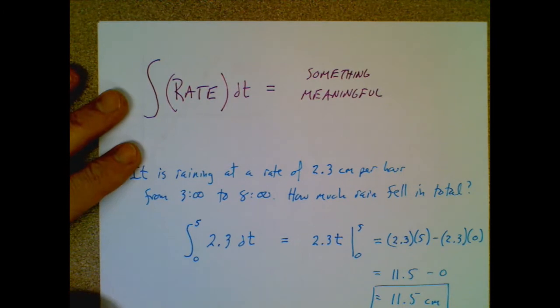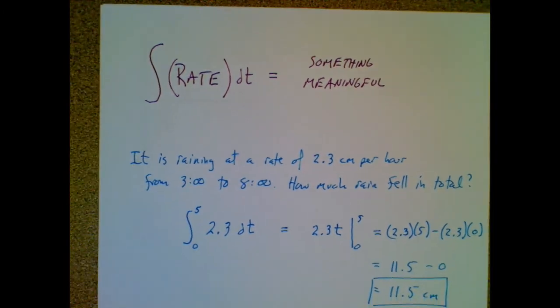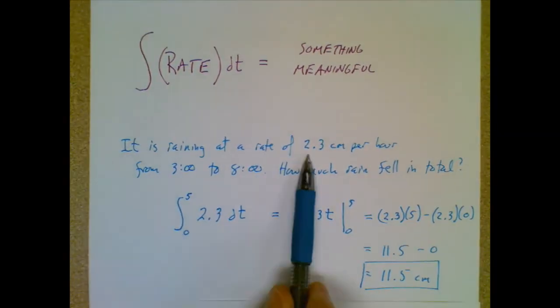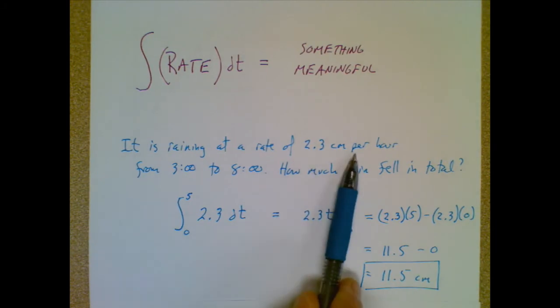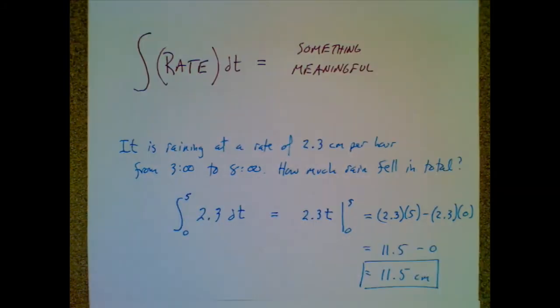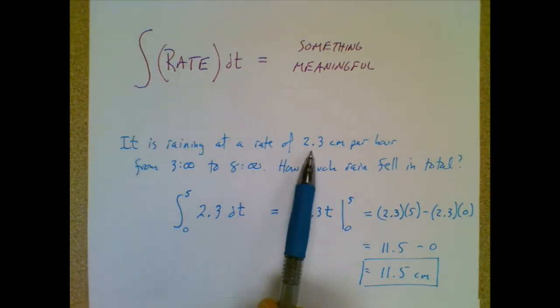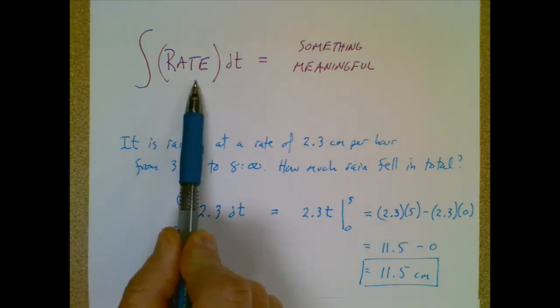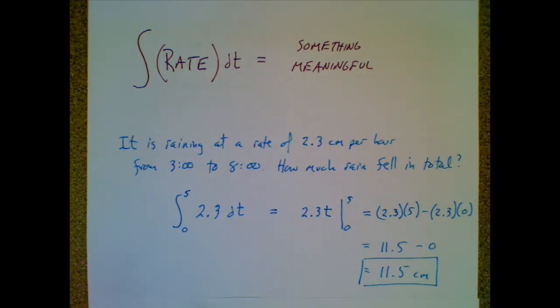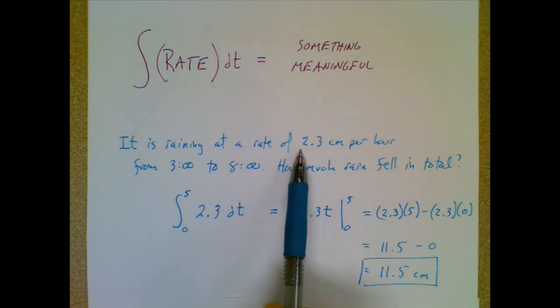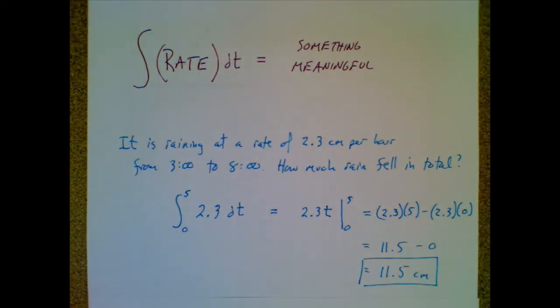And this example is going to be very, very simplified. It's raining at a rate of 2.3 centimeters per hour from 3 o'clock to 8 o'clock. How much rain fell in total during that time? Well, I know the rate at which rain is falling, and the integral of a rate is almost always something meaningful, so I integrate the rate at which the rain was falling.